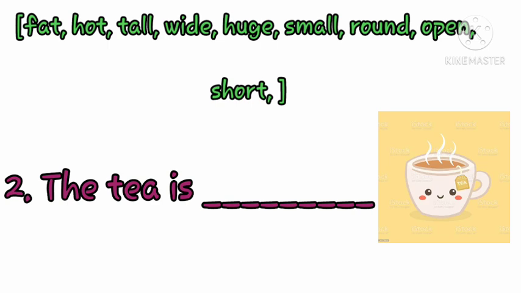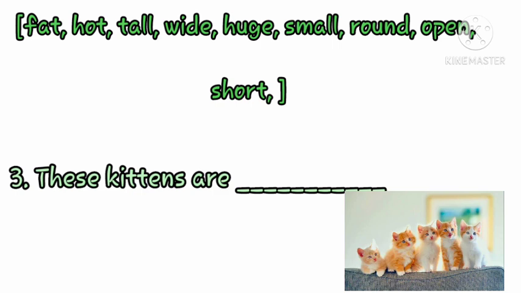And write it down. Now see the third sentence and let's read out. These kittens. Kittens means the babies of cats, and after that there is A-R-E, are. So these kittens are dash. See the picture and understand whether these kittens are small or big and write it down.